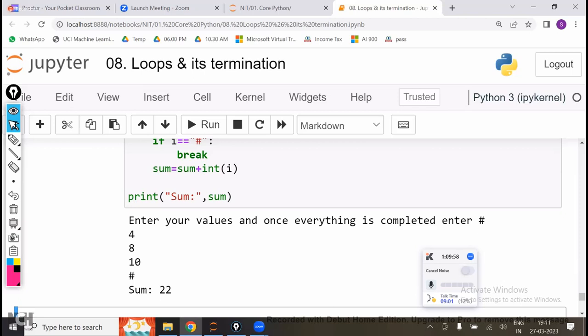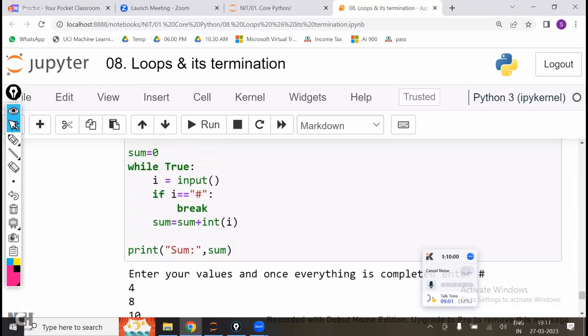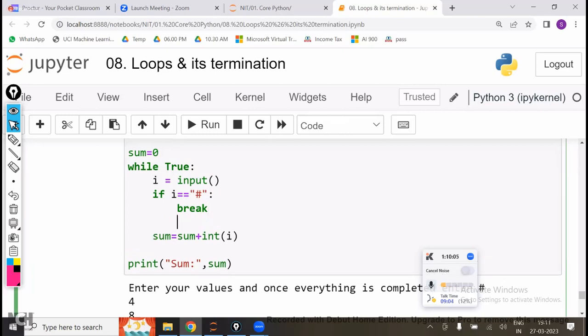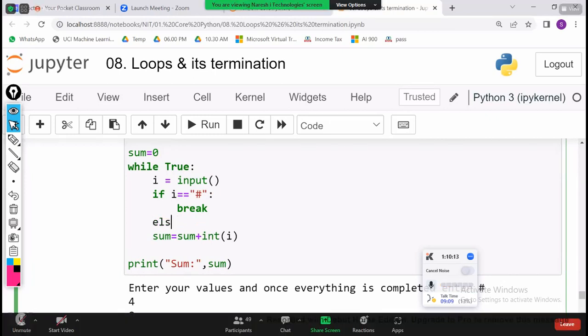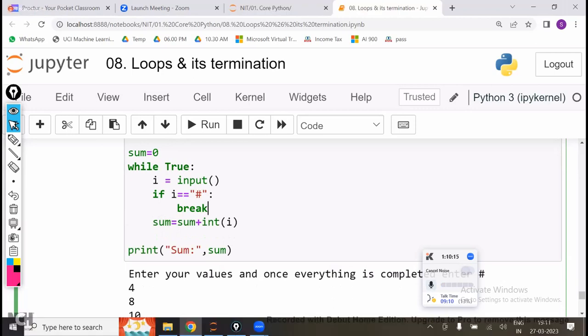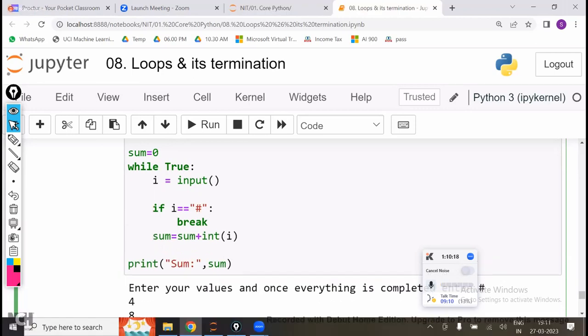Is that clear? Now, if the person has not entered the hash, and instead of hash has entered a dollar symbol or something, you are going to write in the else part: you have selected an invalid one. When you write this, you have to take an if before that, checking whether the I value is a number or a hash. Only these two it will accept. Anything else is the else part. You have to write that before itself.